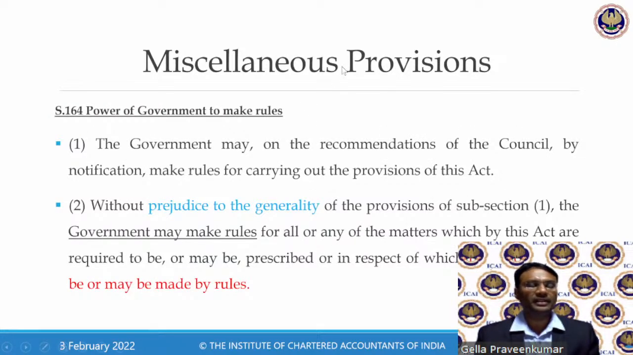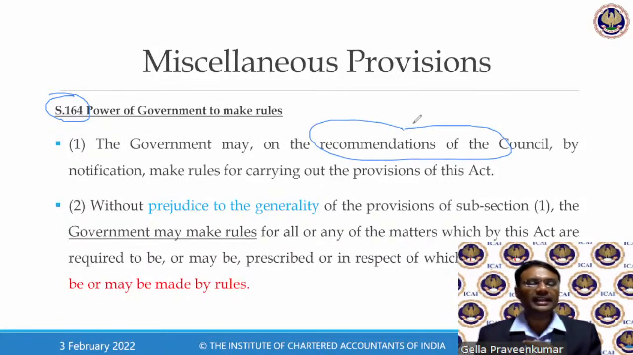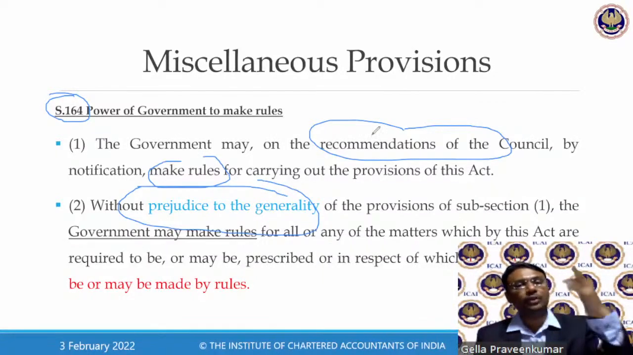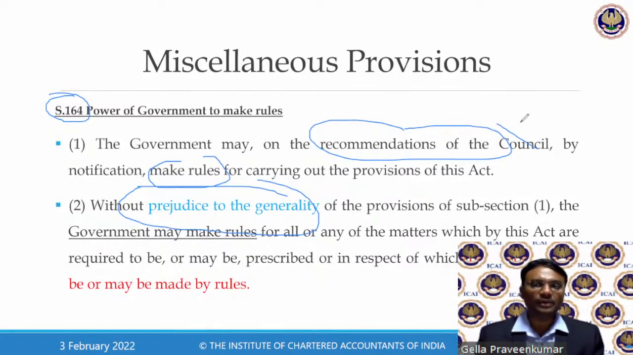Now, see, section 164, I have an authority to make rules. Now, all the GST rules we have seen as of today have their base in section 164. They say that on the recommendations of the council, the government may make rules, or without prejudice to the generality, that is, even otherwise, if the council doesn't recommend, they themselves may make the rules. Now, look at the language.